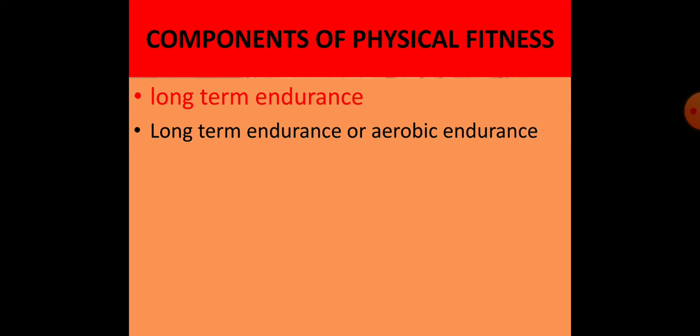It is slow or medium. So that's why the oxygen intake is sufficient. When oxygen intake is sufficient, the body can sustain the activity for a longer duration. That's why it is known as aerobic endurance.